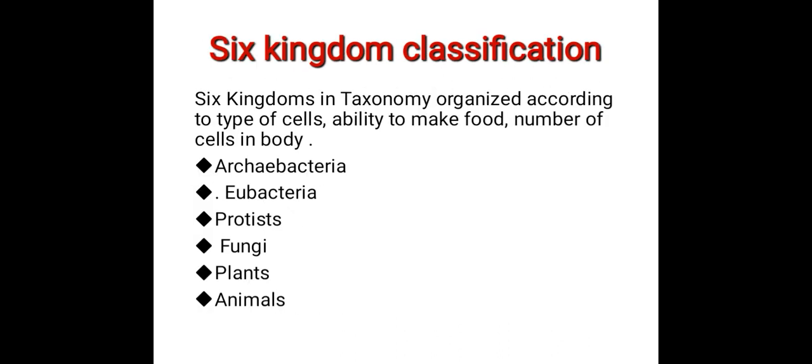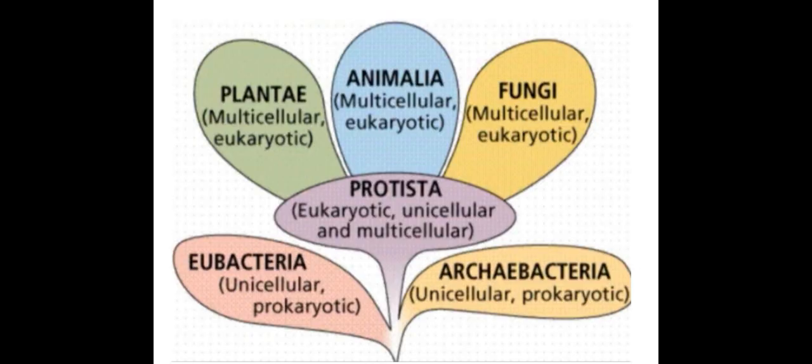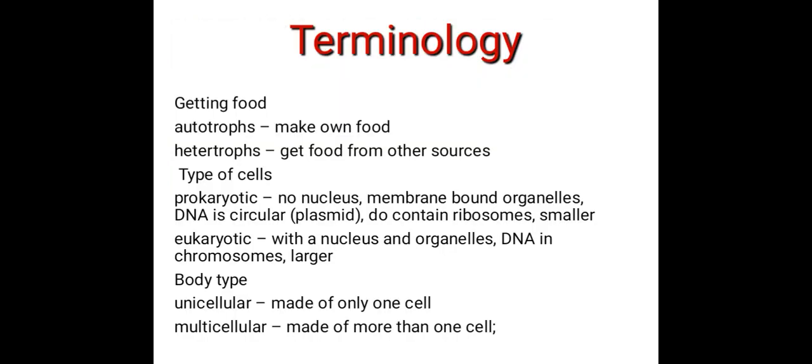Next, six kingdom classification. Six kingdoms in taxonomy are organized according to type of cells, ability to make food, and number of cells in the body: archaebacteria, eubacteria, protists, fungi, plants, and animals. Eubacteria: unicellular prokaryotic. Archaebacteria: unicellular prokaryotic. Protista: eukaryotic, unicellular or multicellular. Plantae: multicellular eukaryotic. Animalia: multicellular eukaryotic. Fungi: multicellular eukaryotic.